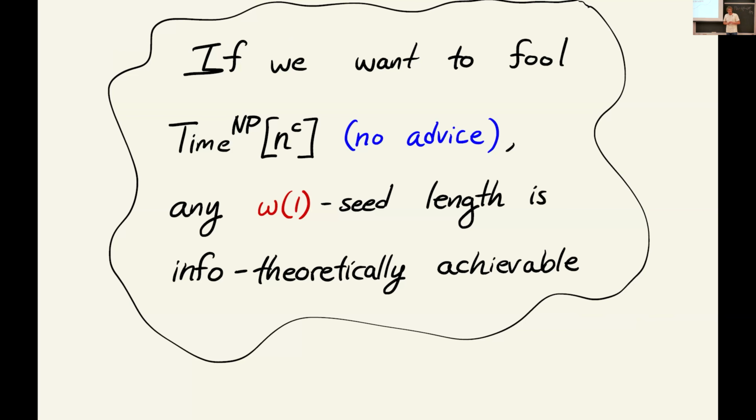Yeah, SAT. Yeah, you could. Yeah, some fixed NP-complete language. Does that make sense? Like any fixed NP language. Yeah. And it's just used to test if the string has high Kolmogorov complexity. Yeah. Like, does there exist a program?